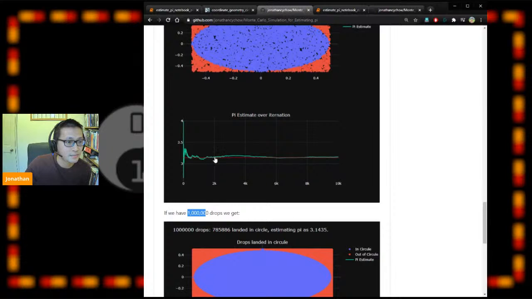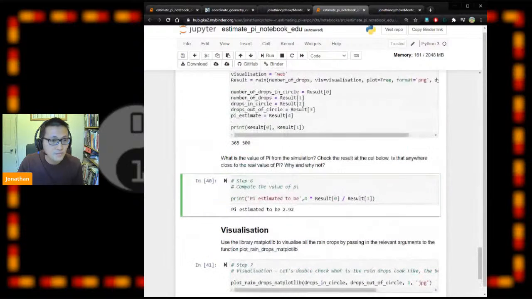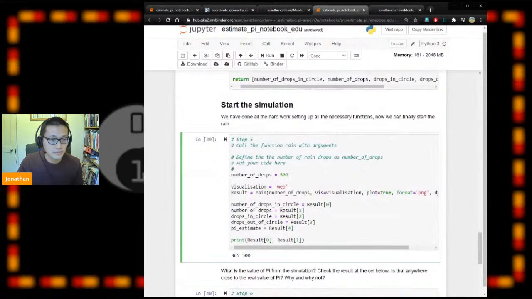By 2,000 times, you get a fairly good estimate already. So in this particular example, you don't need to do it for 1 million times. I would say 3,000 times to be on the safe side, and you should get a pretty good idea. So let's try that.